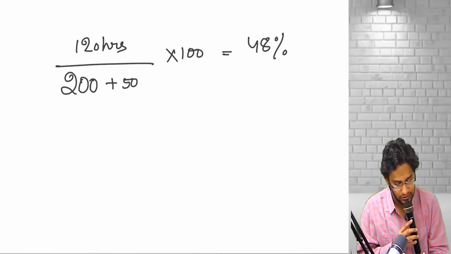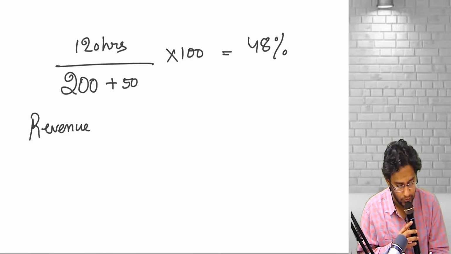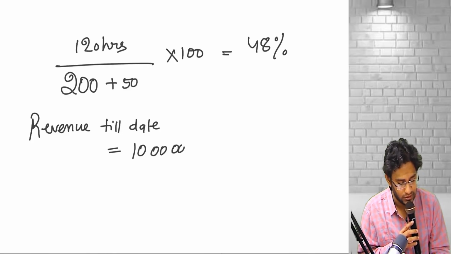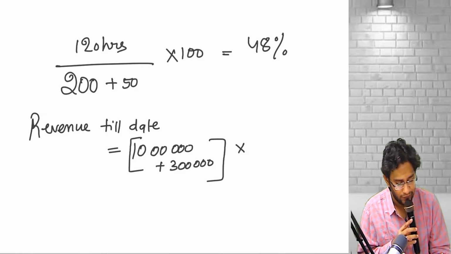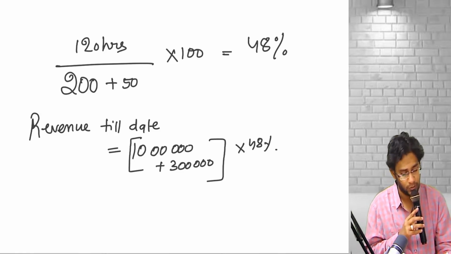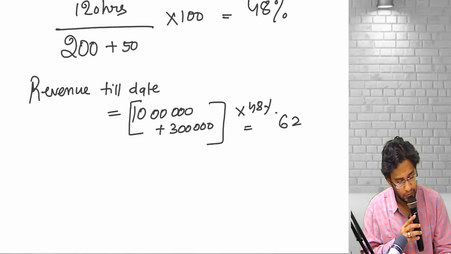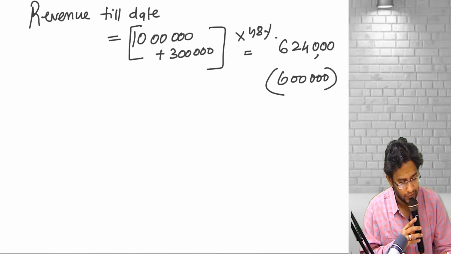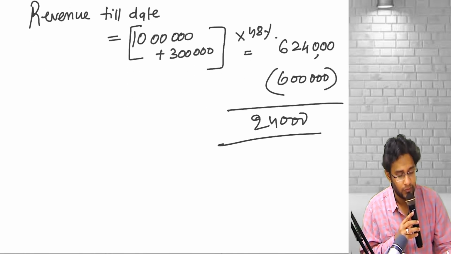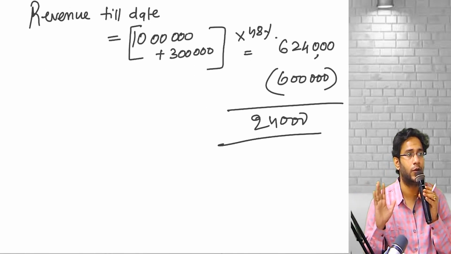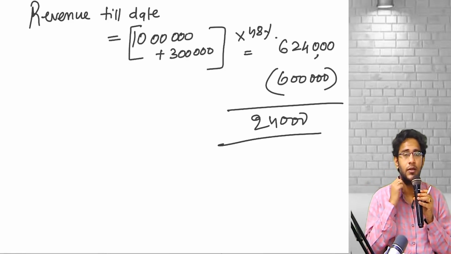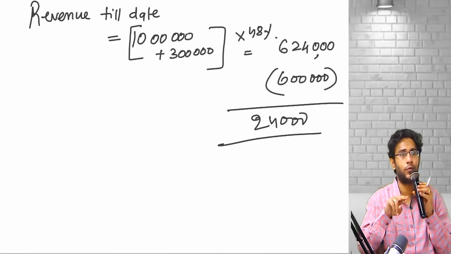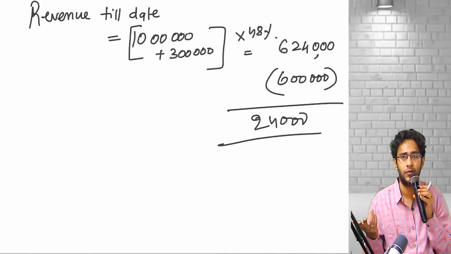Now tell me, sir, what is the revenue that can be recognized till now? Revenue till date, you have a right to recognize. Originally promised consideration is how much? 10. Plus now you are also increasing by 3. In 13 lakhs, 48% you have a right to recognize revenue, which is how much? 6.24 lakhs. But already we recognized how much? 6 lakhs. So I have to further recognize immediately a revenue of the difference. This is the cumulative catch-up adjustment. So because of this, sometimes revenue has to be recognized, sometimes revenue has to be reversed also. That is also possible.